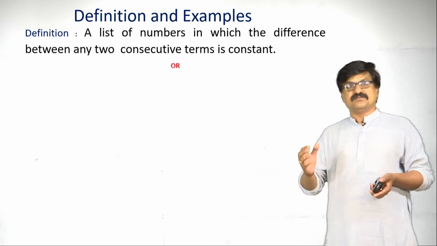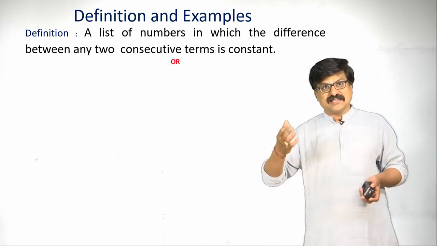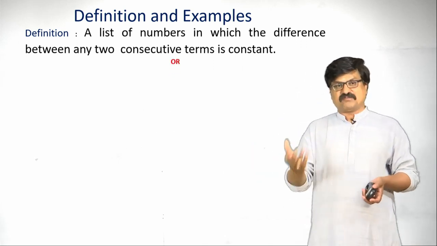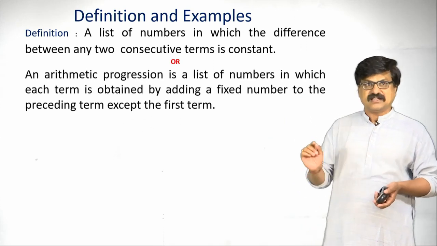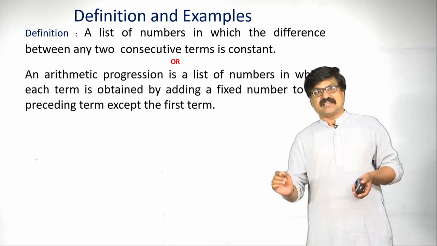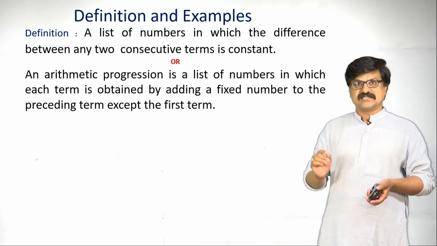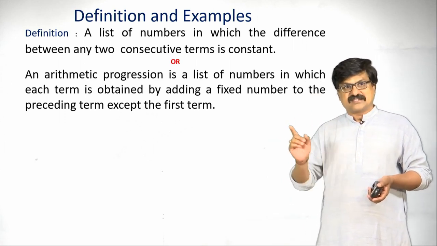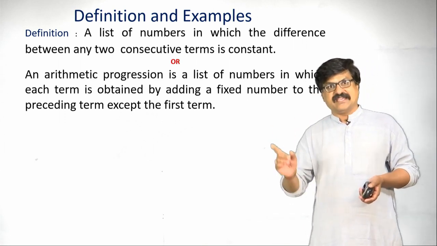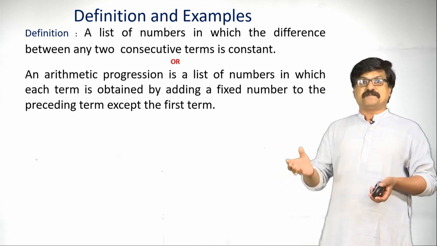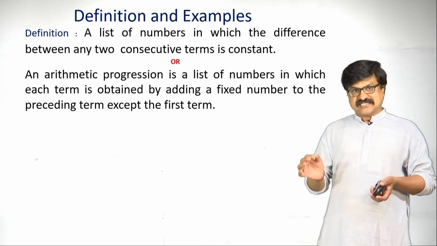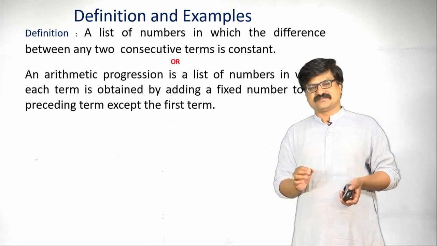We can define this AP in another form also. An arithmetic progression is a list of numbers in which each term is obtained by adding a fixed number to the preceding term except the first term.